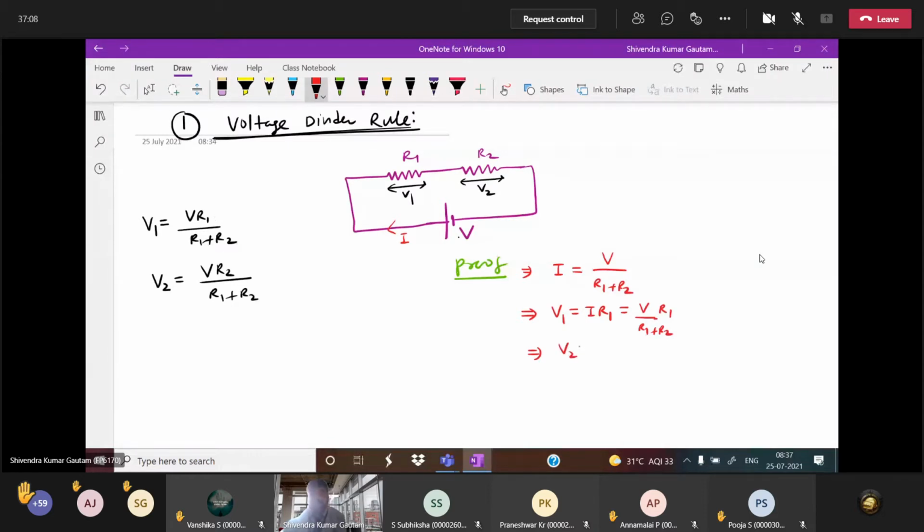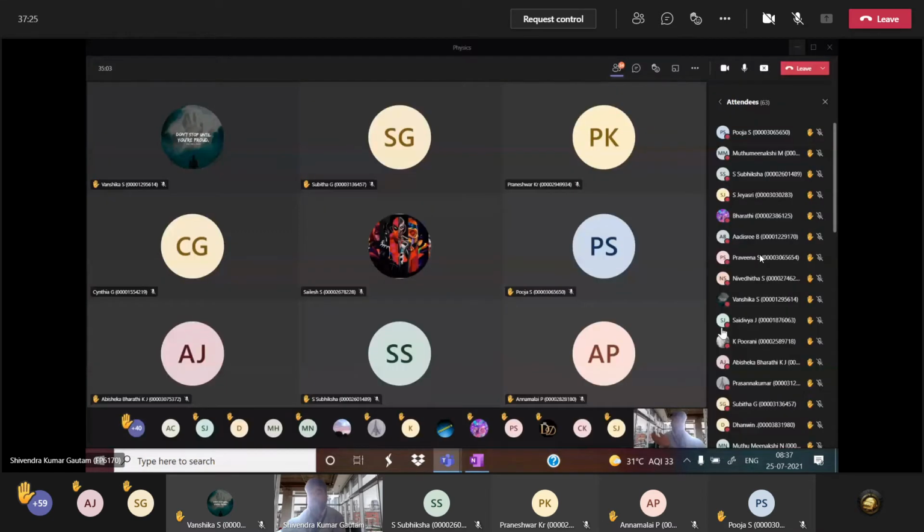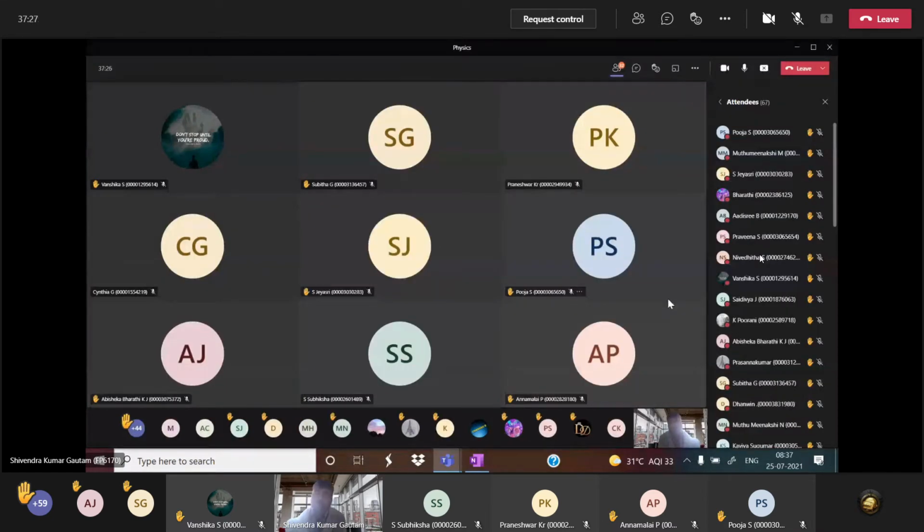Similarly, tell me V2, what will you write? I R2. What I value did we get? V by R1 plus R2, into R2. So here no need to do this much. Now when you see the circuit, directly you have to use the voltage divider rule. Total voltage given into the resistance, divided by the sum of resistances, in this type of series circuit.